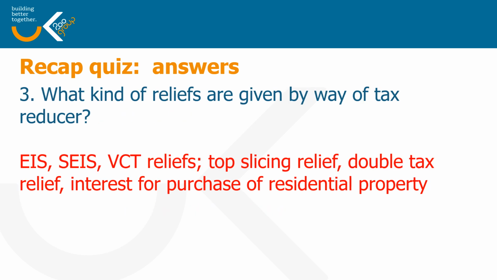And the final question is, what kinds of relief are given by way of a tax reducer? So EIS, SEIS and VCT reliefs, top slicing relief on chargeable event gains, double tax relief and interest for purchase of residential property.